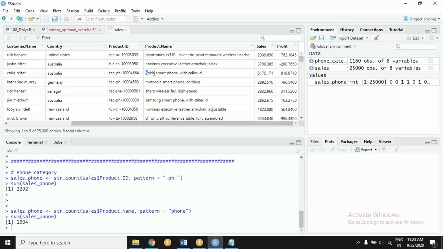On the other hand, when it comes to product name, phone can be repeated multiple times. They can write a description: Nokia smartphone, and it is a phone with caller ID. So phone will come twice. That is happening here. So in a way, yes, you should count it only once, because if phone comes twice in the description, it does not mean that there were two phones in that order. The order was for one phone only. So using detect makes sense here.